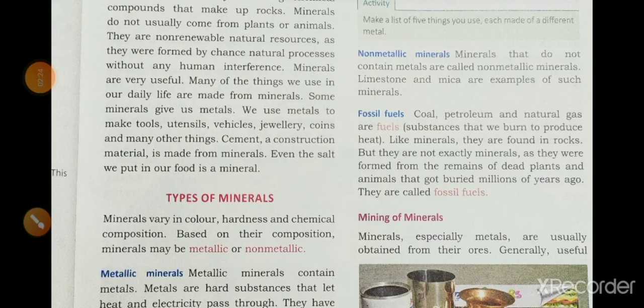We are using different minerals, for example for making tools, utensils, vehicles, jewelry, coins, and many other things. One important thing is cement, which we use for construction. It is made from minerals, and in our daily life for every food item we use salt. It is also a mineral.